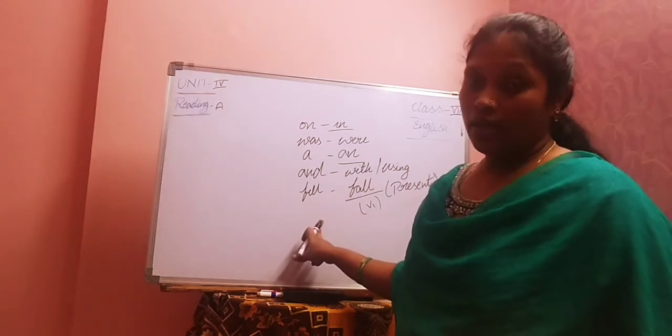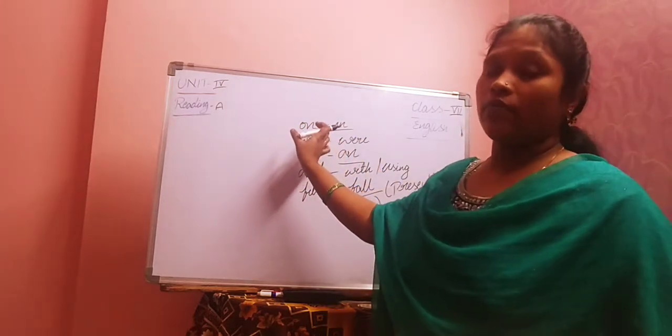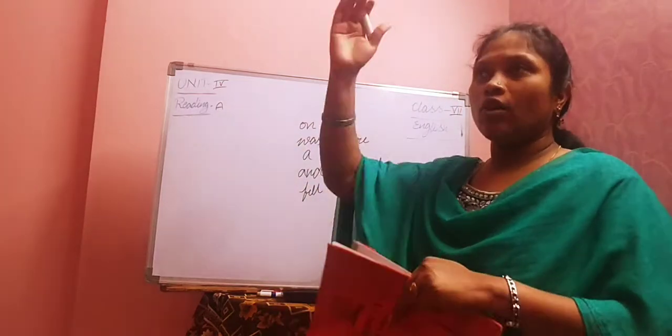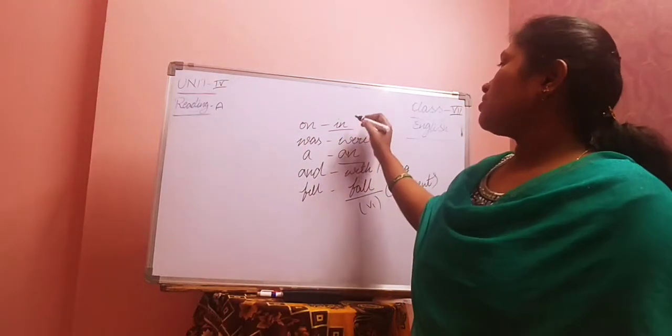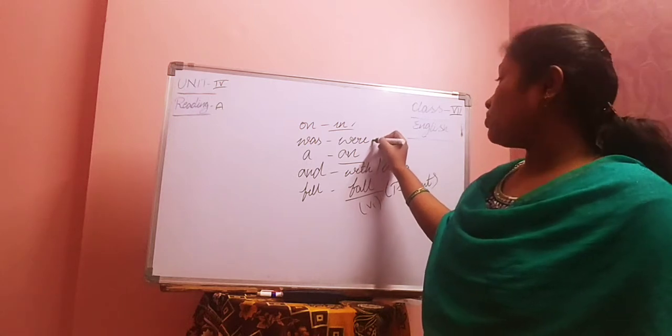What we need to say? Would fall down. So here, preposition, we know the usage, right? Where do we say on and where do we say in? Are you sitting on top of the classroom? No, right? You are sitting in the class, right? So this one is in. Next, was is past tense; for plural, we need to use were.